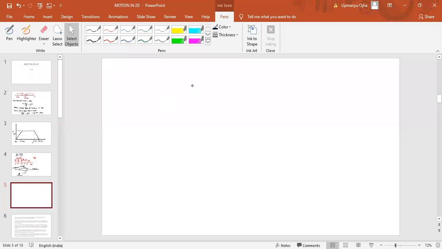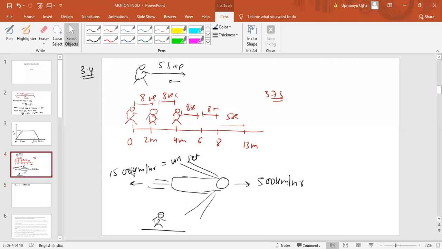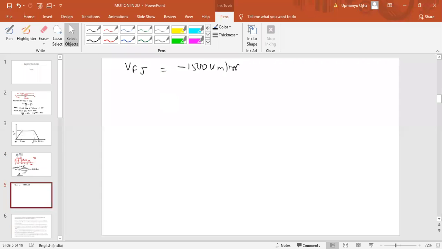So the velocity of fuel with respect to jet is equal to minus 1500 kilometer per hour. Why minus? Because we have taken this as positive, this as negative. Now velocity of fuel with respect to jet is equal to velocity of fuel with respect to ground minus velocity of jet with respect to ground.